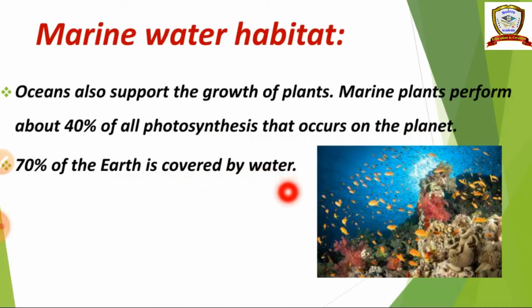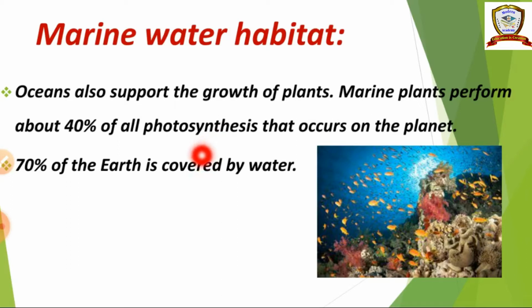If we see the earth from space, we can see the blue color mostly, because 70% of the earth is covered by water. So out of the earth's surface, if we take a photo, we can see nearly blue color mostly. And that 40% of the plants from the marine water perform the photosynthesis process throughout the world.